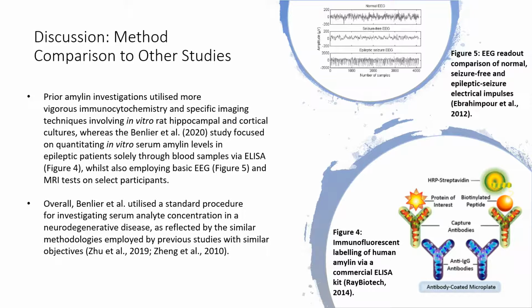This was concluded from previous studies with similar objectives of investigating the association of amylin concentrations to varying disorders, as they employed the same kit-derived immunosorbent assays and controls, along with similar treatment and storage of their patient sera, and overall employed similar imaging techniques such as EEG and MRIs and statistical analyses, albeit as the Zhao et al. study accounted for additional blood analytes that the Benlier et al. study did not, such as blood type with glucose and lipid profiles.